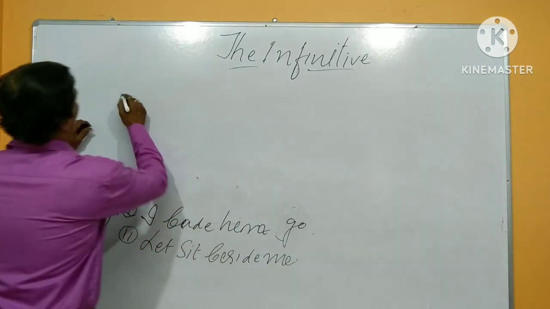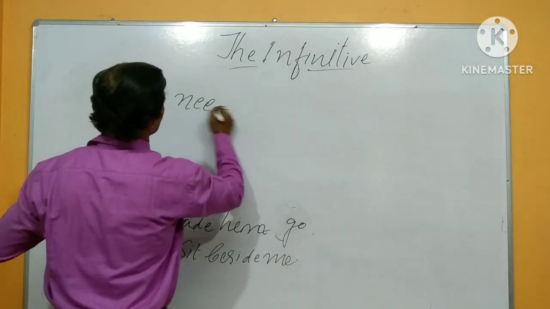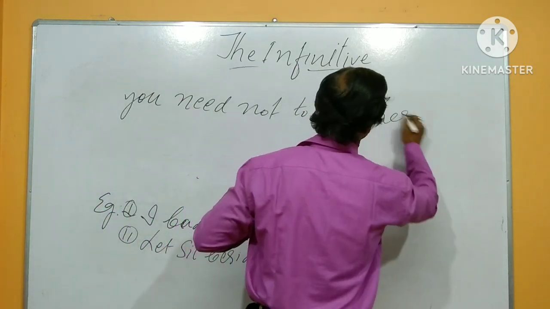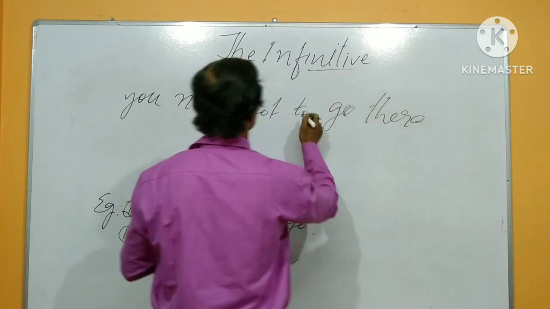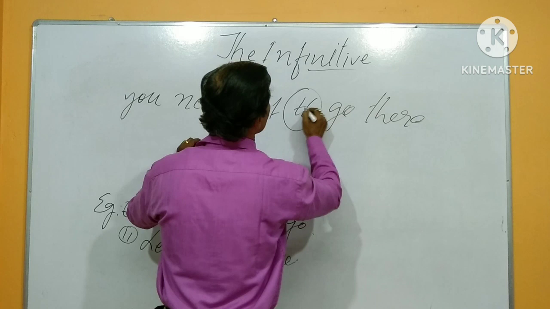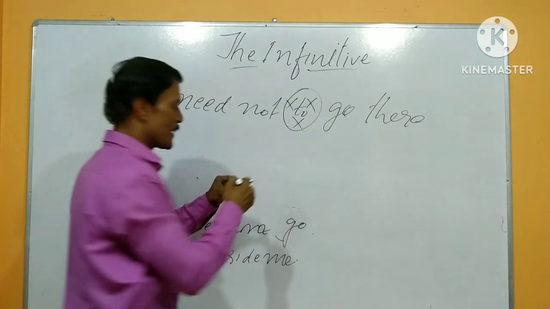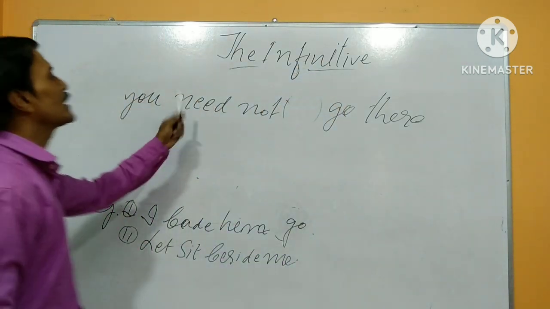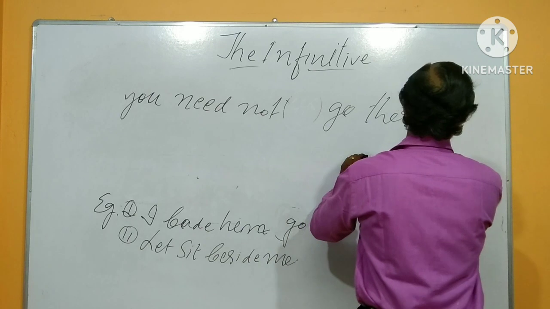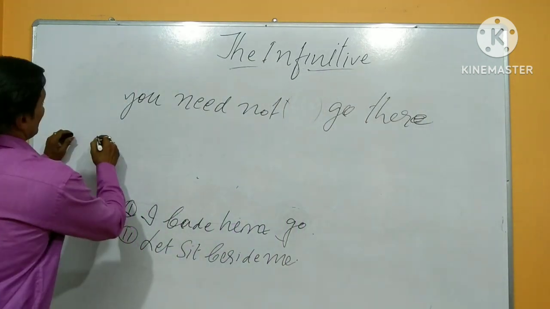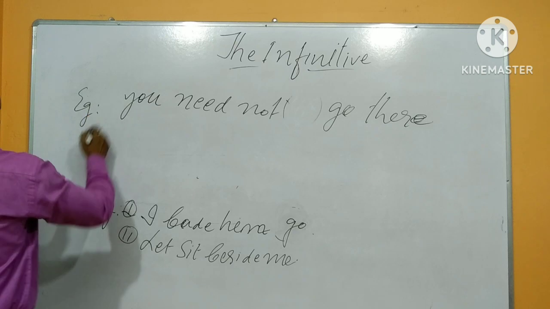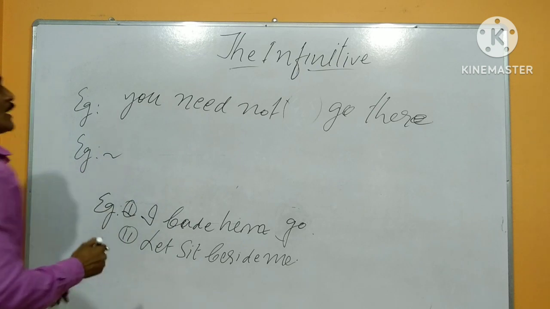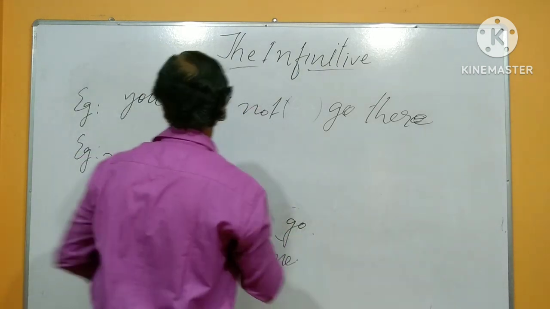Okay, so next: you need not go there. You need not "to". So, you need not. The "to" is crossed, meaning no "to" is used. So that is why I rub both. You need not go there. Okay, the next example.